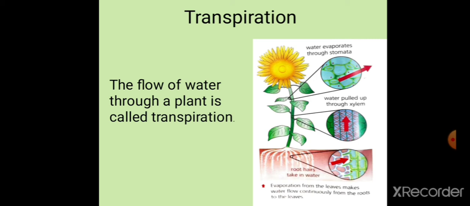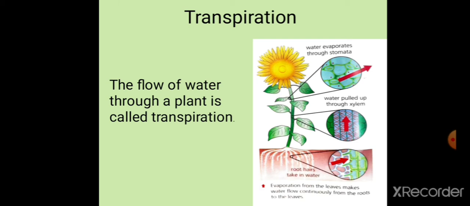So just to sum up this slide, first thing that you need to know is what is transpiration. It is nothing but the flow of water through the plant. How is this water flowing? As you all know, the stomata is open during the daytime. Stomata is nothing but a pore, so the water can exit. So it is evaporating. Water is evaporating, so the plant is having a shortage of water now. So how is it going to fulfill? Who is helping it? The xylem. What is xylem? Xylem is nothing but a hollow tube. Where is it present? From the stem up till the leaves. So what is it doing?